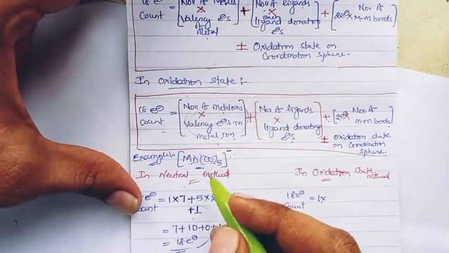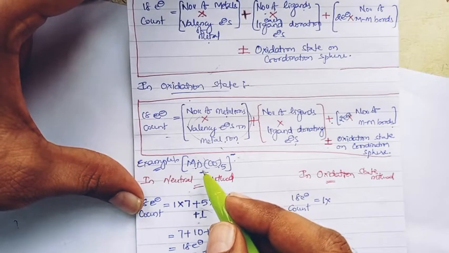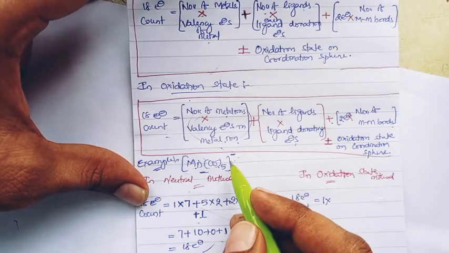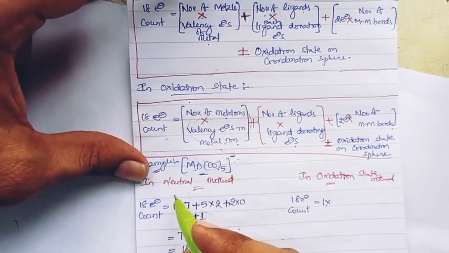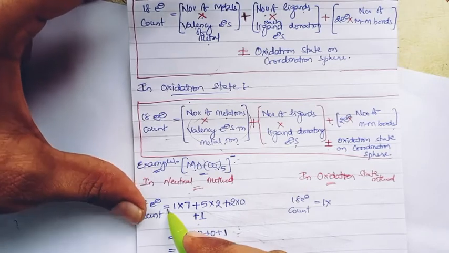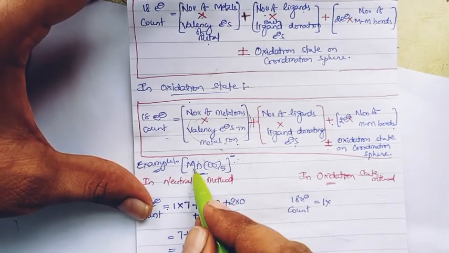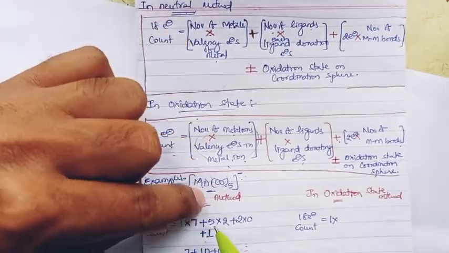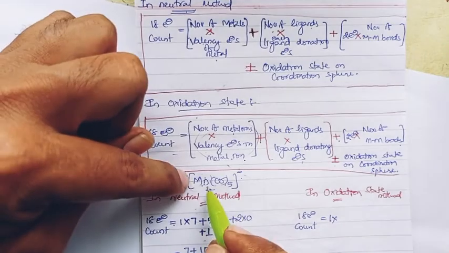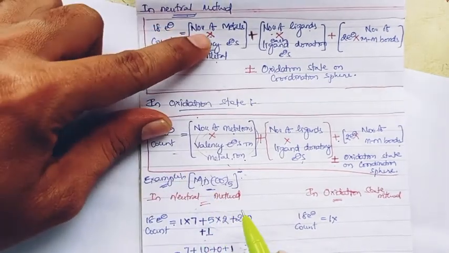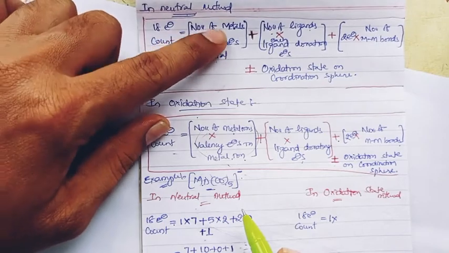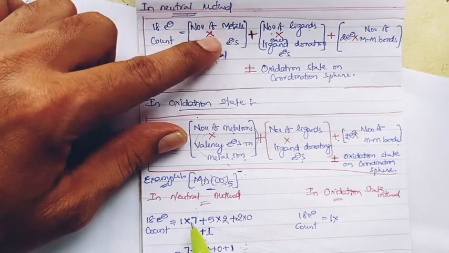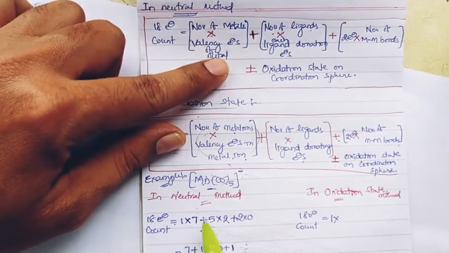Considering a single metal complex, the pentacarbonyl manganese anion, we consider here. In the neutral method, the 18 electron count is equal to the number of metals, and there is only one manganese, so 1 into the valence electrons of the metal.